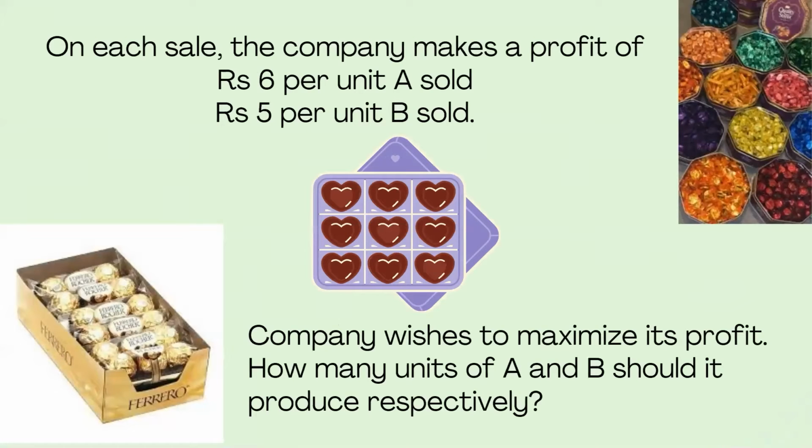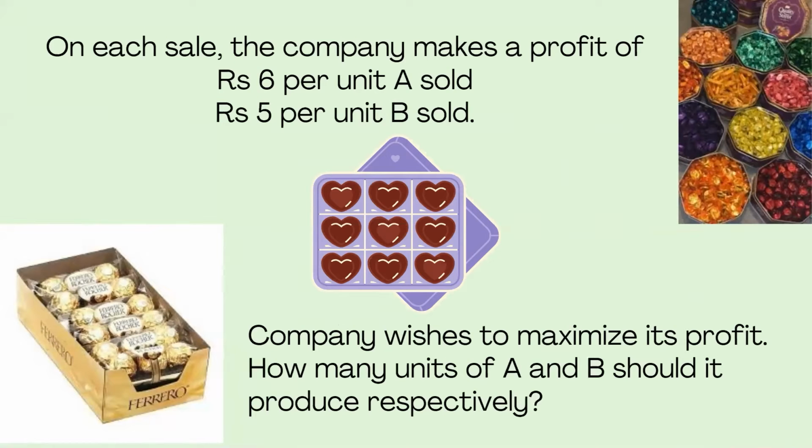Okay. Now, this is a company, so we need to think about the cost per production. The profit is given as rupees 6 per unit sold for A and rupees 5 per unit sold for B. Now comes the question. This company wishes to maximize its profit. So how many units of A and B should it produce respectively?